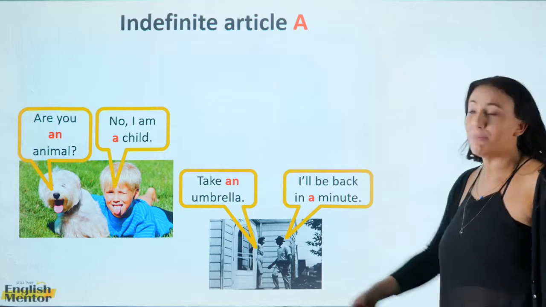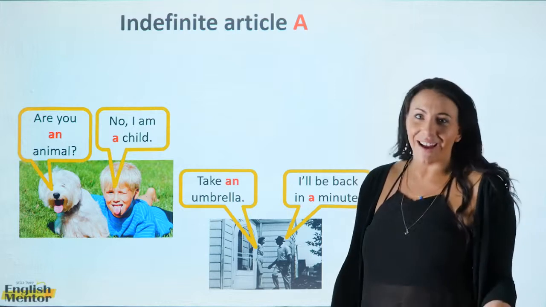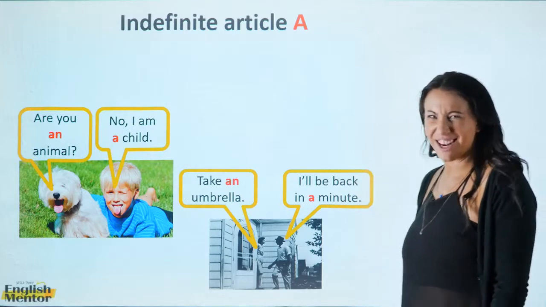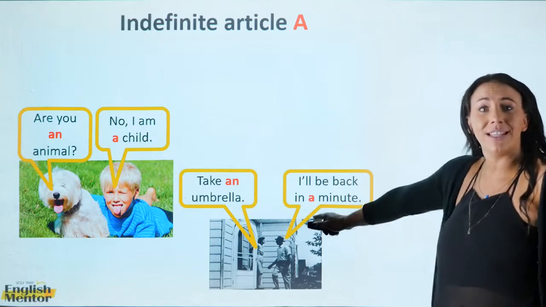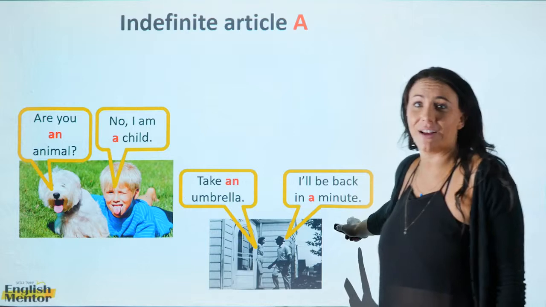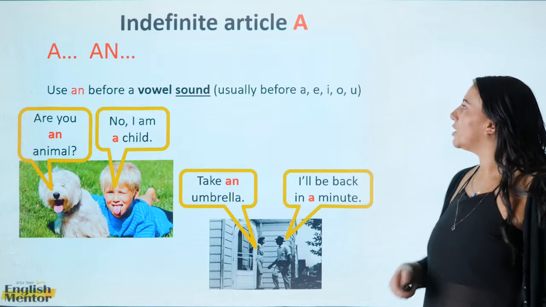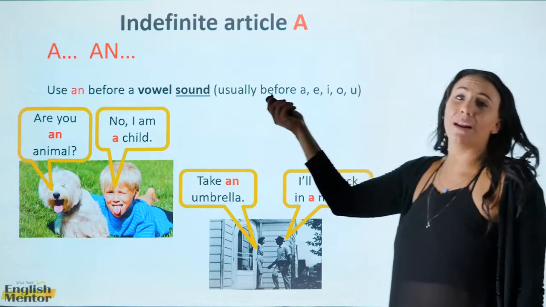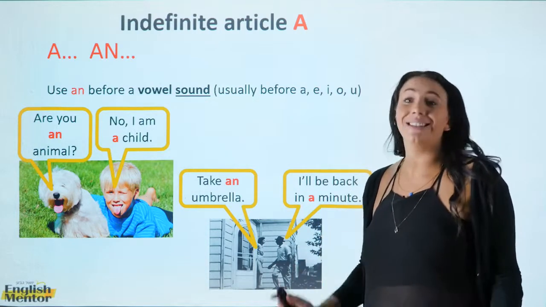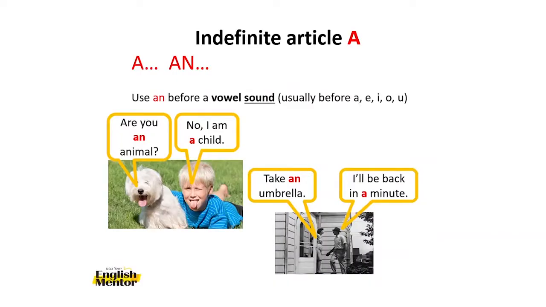Let's take a look at another example. Take an umbrella, because if I were to say take a umbrella, I sound kind of stupid, right? So we like to sound good in English. "I'll be back in a minute." As you can see, we're back to a because we don't have a vowel sound here, and a sounds better in this case. What is a vowel sound? Your vowel sounds are a, e, i, o, and u, okay? And we use an before them, always, just the sound. Don't forget that a and an refer to one non-specific thing.